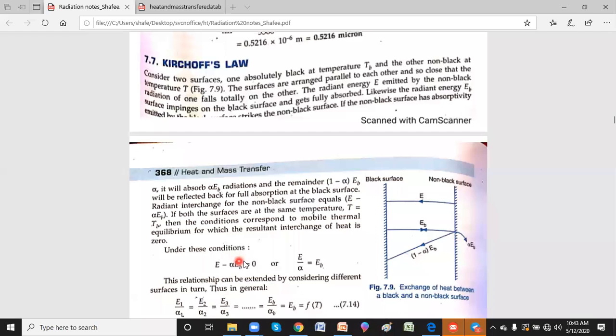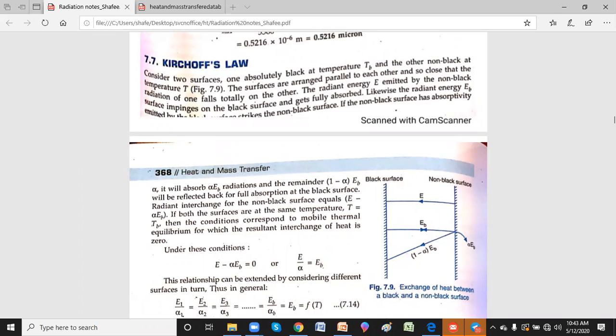This condition prevails: E minus alpha EB equals 0. So E by alpha is equal to EB, where E is the emissive power from the non-black surface, EB is the emissive power from the black surface, and alpha is the absorptivity.